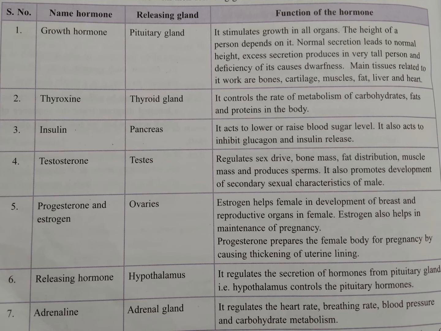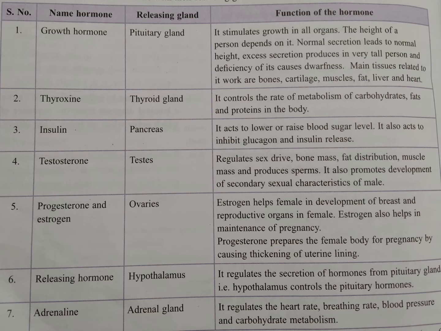Like if the growth hormone is more, then the person will become too tall, and if the person has a deficiency of this hormone, then this will cause dwarfism, means the person will be very short. So majorly it is related with the growth of the bones, cartilage, muscles, etc.